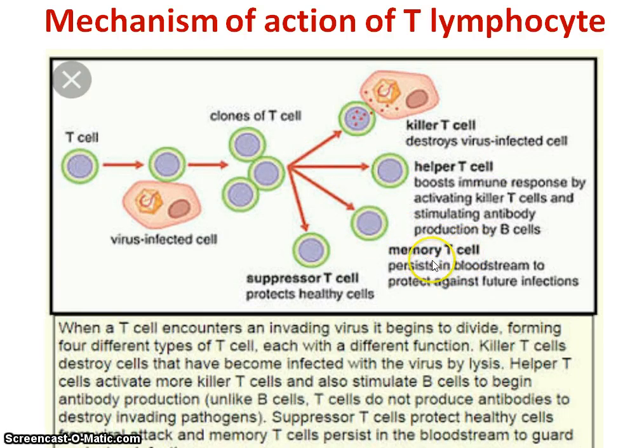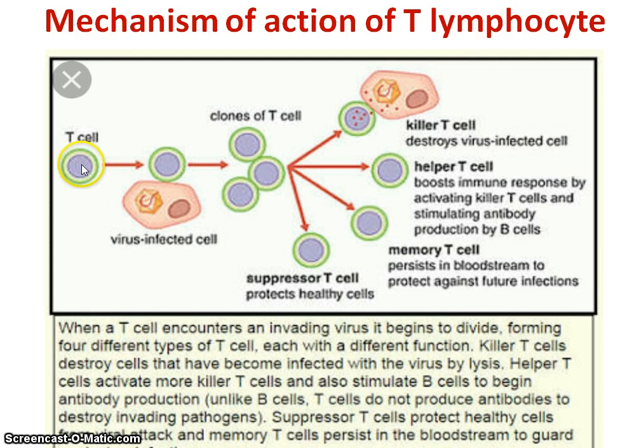And as they retain the memory, a second infection by the same pathogen gets a quicker response compared to the first. And the last type of cell is the suppressor T cell. Suppressor T cells have an inhibitory effect on our immune system, meaning they inhibit the immune response against healthy cells or cells of our body.